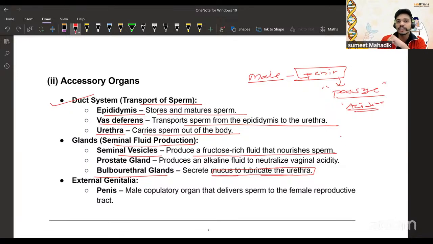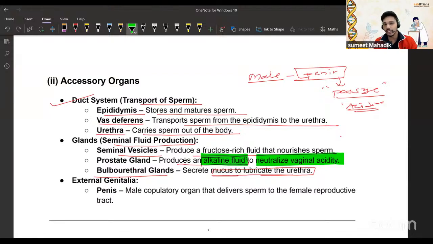The prostate gland produces an alkaline fluid. Can you mark that down? The prostate gland produces the alkaline fluid to neutralize the vaginal acidity. Whenever there is copulation, when the male reproductive organ, mostly the penis, is inside the vagina, the vaginal acidity is there and the sperm has to withstand it. Who takes care of that?